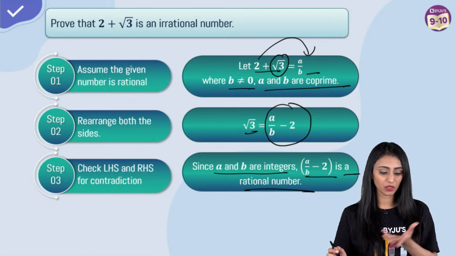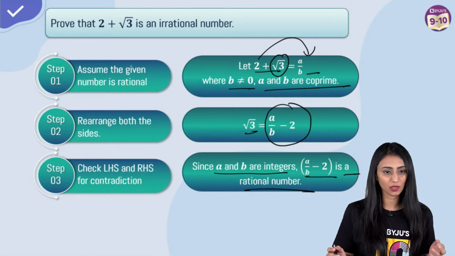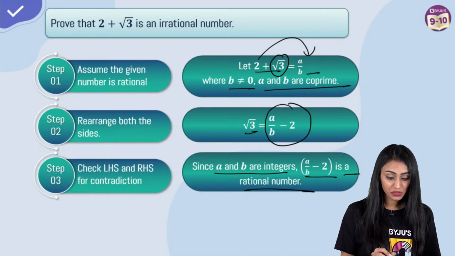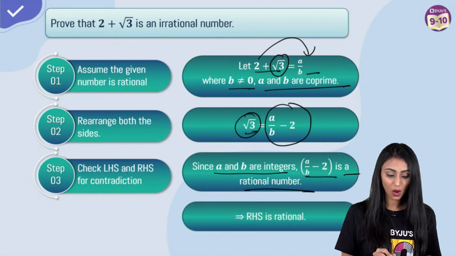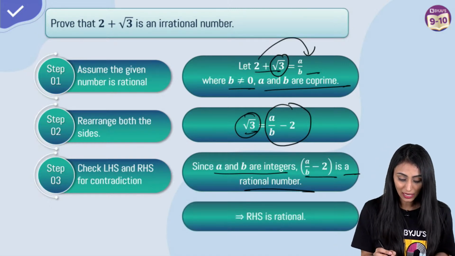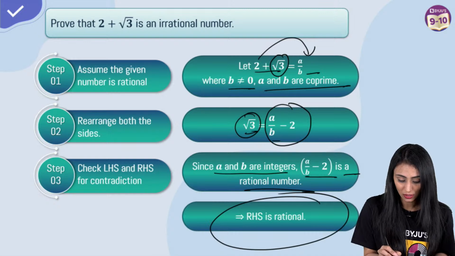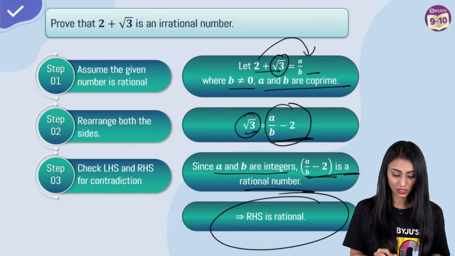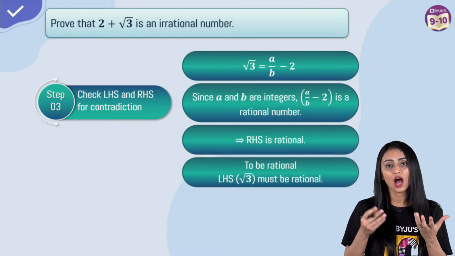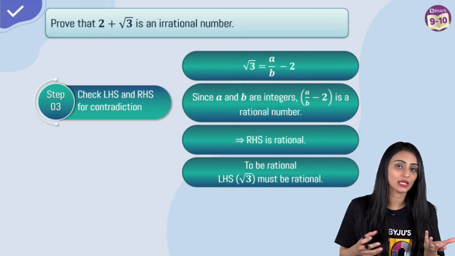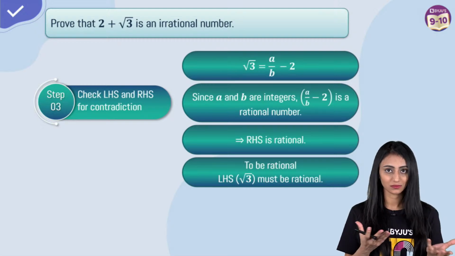Because a and b are integers, a by b minus 2 will give me a rational number only. But here I have root 3, which we know is irrational. So how is it possible? This is implying that the right hand side is rational. But root 3, we already know, is irrational. How is it possible that a rational thing is equal to an irrational thing?